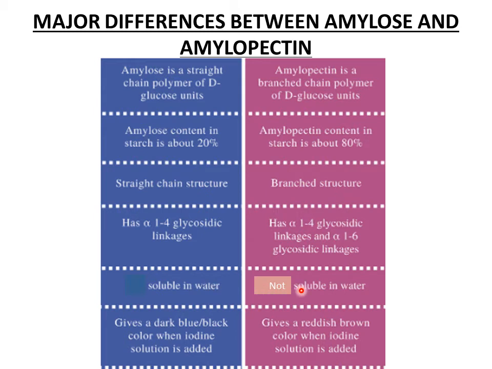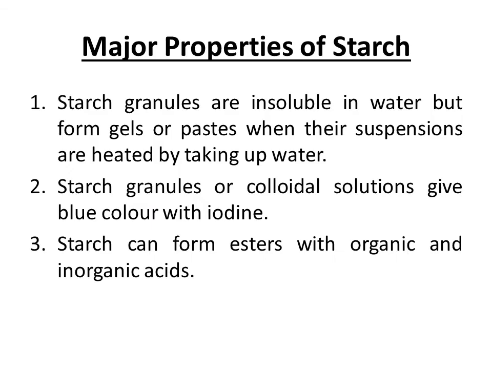In fact, amylopectin takes up water and it swells up, but it is insoluble in water. Amylose gives a dark blue or blackish color when iodine solution is added to it, whereas amylopectin gives a reddish brown color with iodine. So these are the major properties of starch. These are quite simple. Please give them a read, and if you have any query, you can ask me.